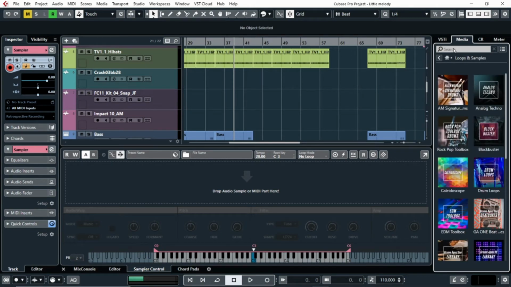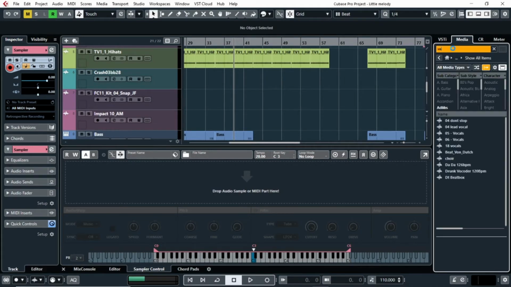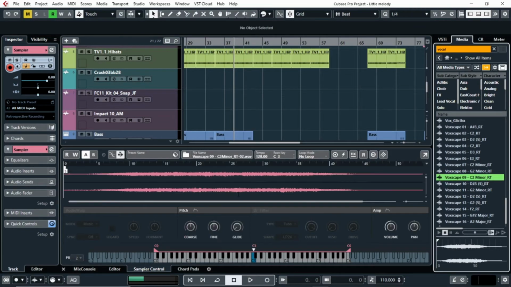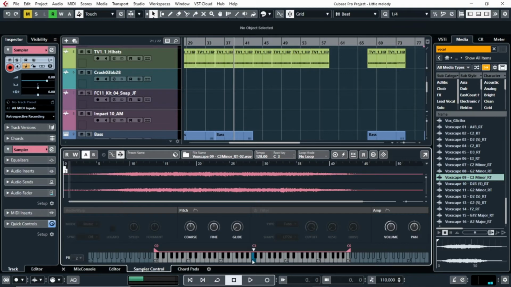To make this sound, I need a pad-like sound with a lot of atmosphere, so I decided to go with this sort of cinematic vocal pad. I go to the right zone and search for vocals in my sample library, and here I found this Voxscape. It's perfect. I drag and drop, and then, as you can see, here it is in my sampler track.